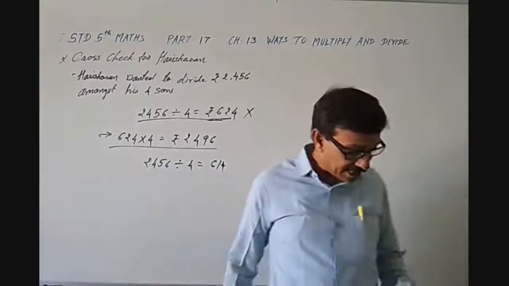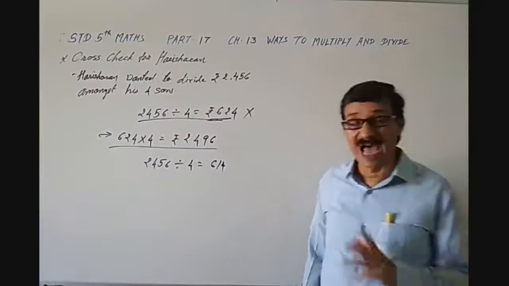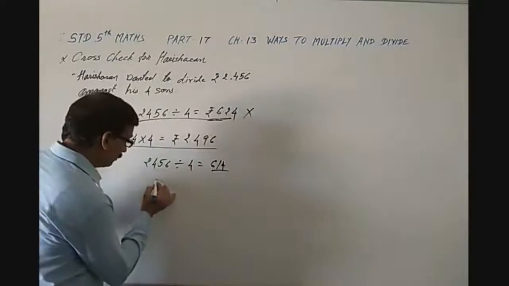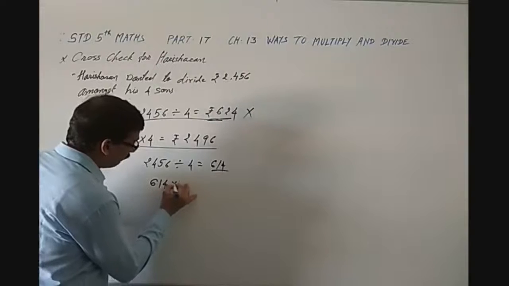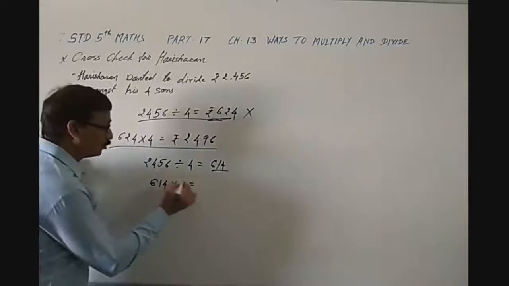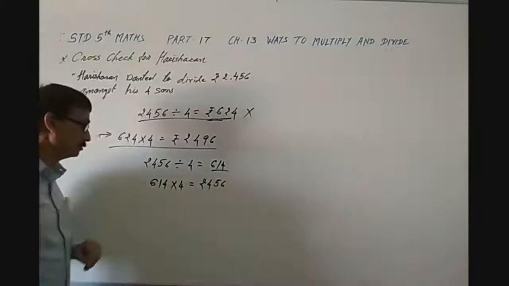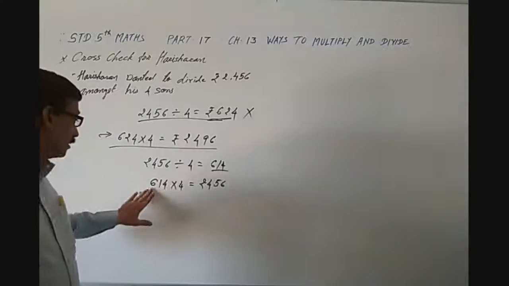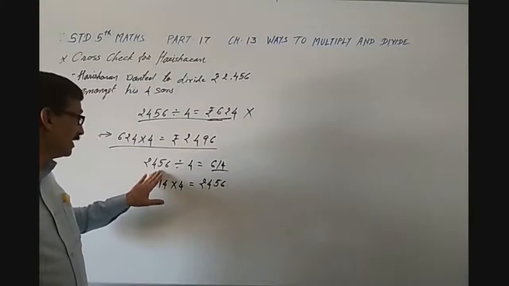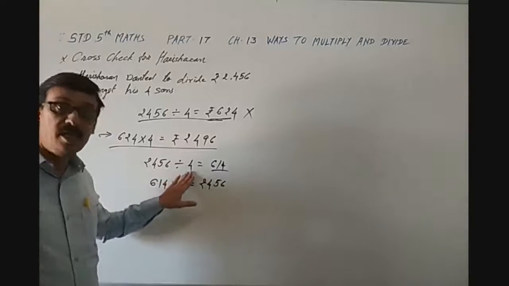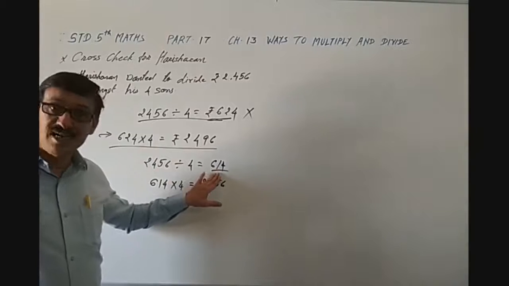Now before telling his father, he checked this one. How did he check this? See, 614 multiplied by 4 is equal to 2,456. So he cross checked that if we divide 2,456 by 4, then the answer is 614.